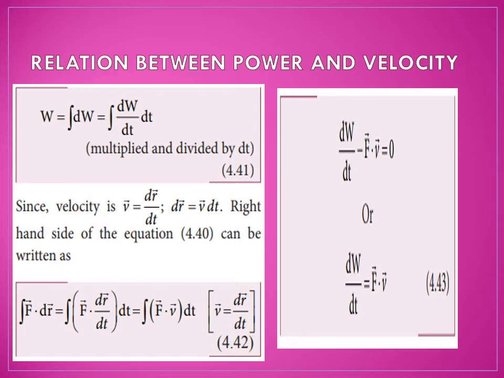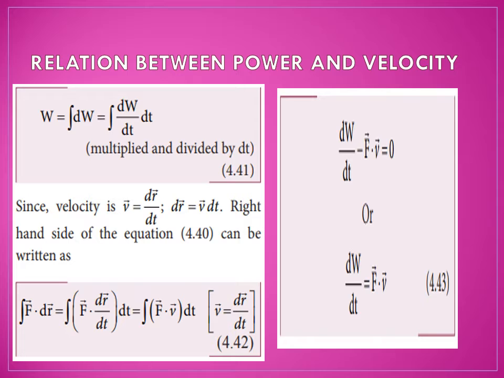Work done is equal to... first we are going to integrate the left hand side and then the right hand side. First of all, W equal to dW. If we integrate dW, we get W, isn't it? So first of all we keep the left hand side. Right, so multiply by dt. Then dW by dt into dt. Both dt will cancel. So we will solve with both of them.